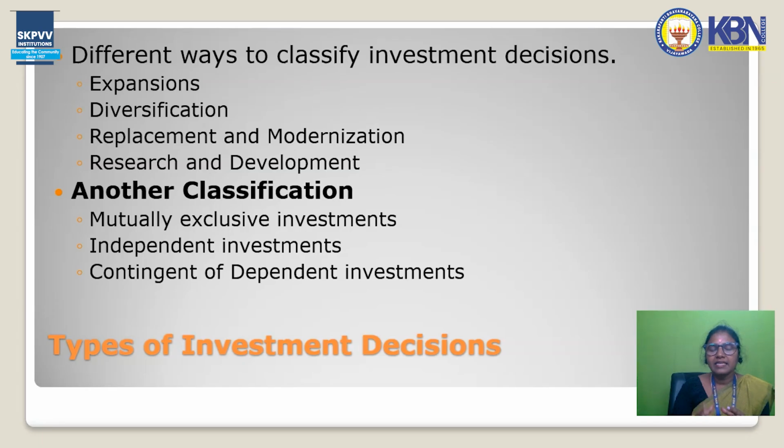And contingent or dependent investment. We have to think that we are investing in long-run capital decisions, so we have to take care of how sustainable the decision will be in the long run and how much return it will get. We have to keep that in mind. So these are the types of investment decisions, with one way of classification and another way of classification.